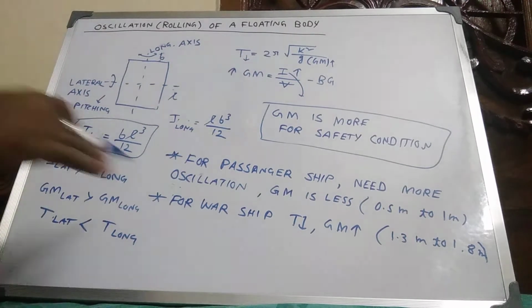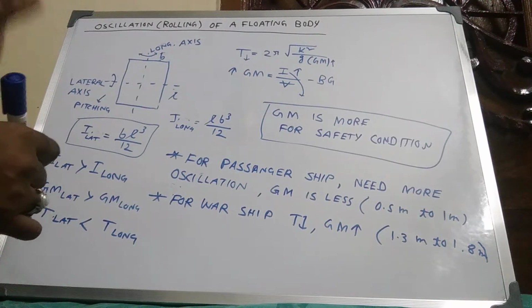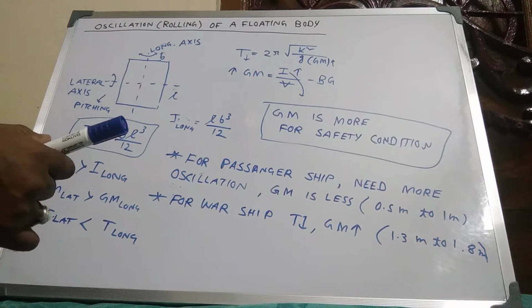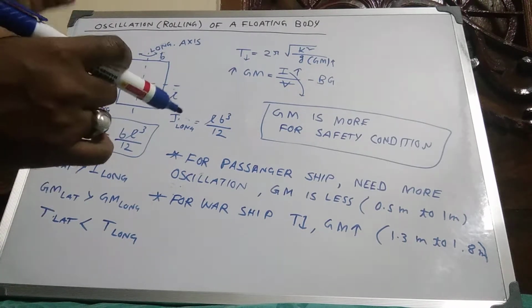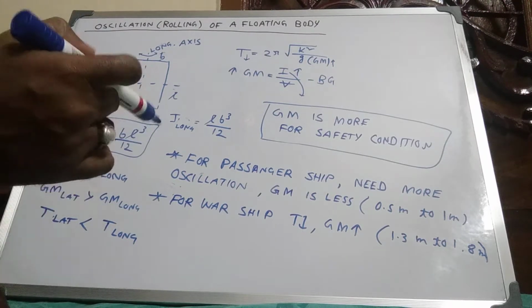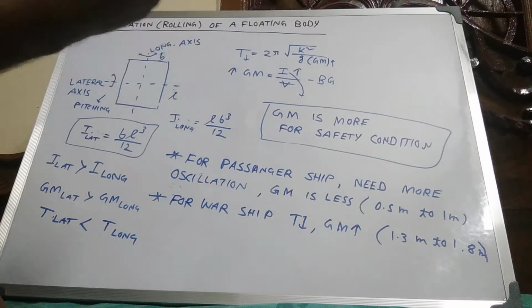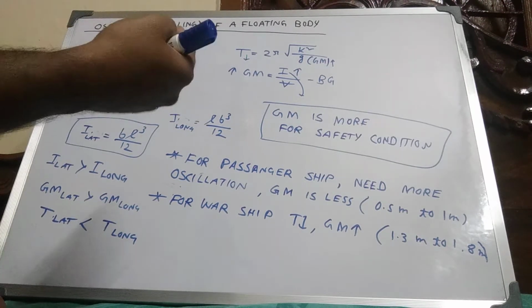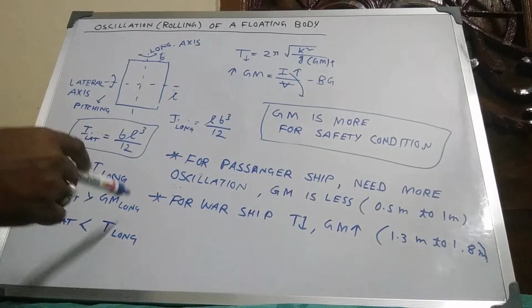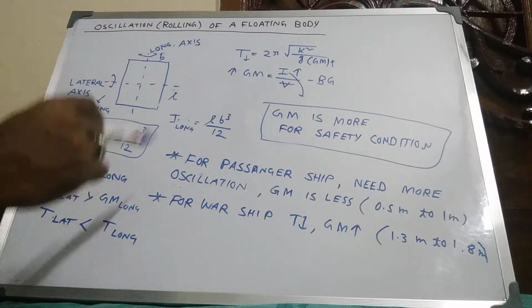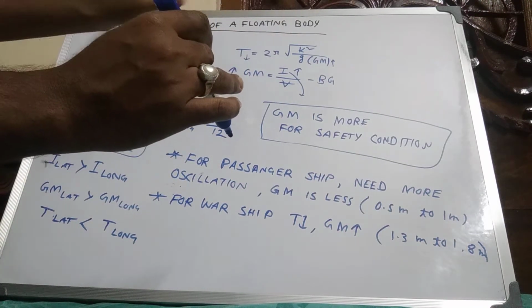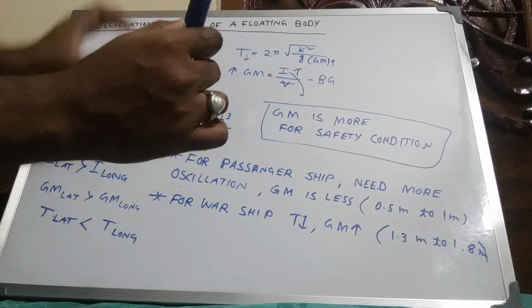So we consider the longitudinal, rolling condition in this problem. Our main focus is to reduce the value of GM, the metacentric height. So we always take the I value about the longitudinal axis.